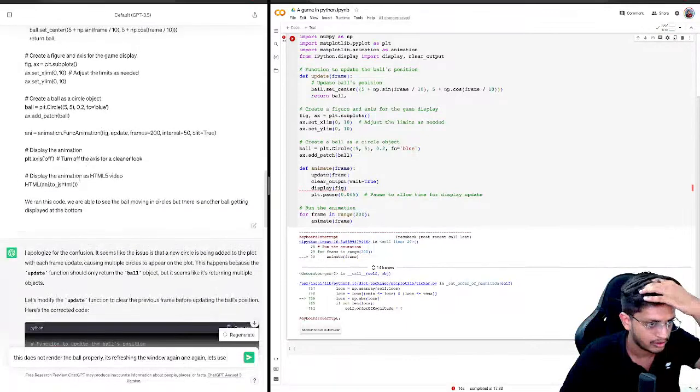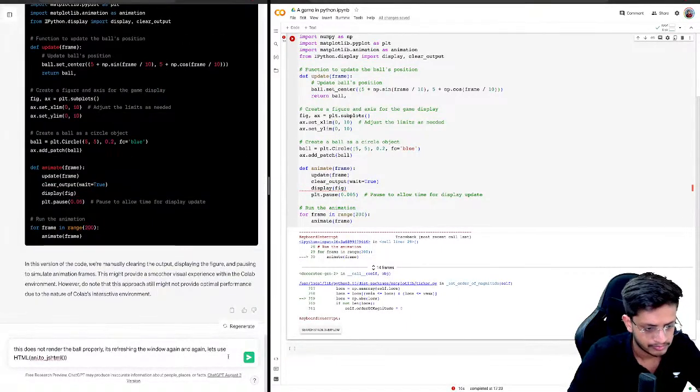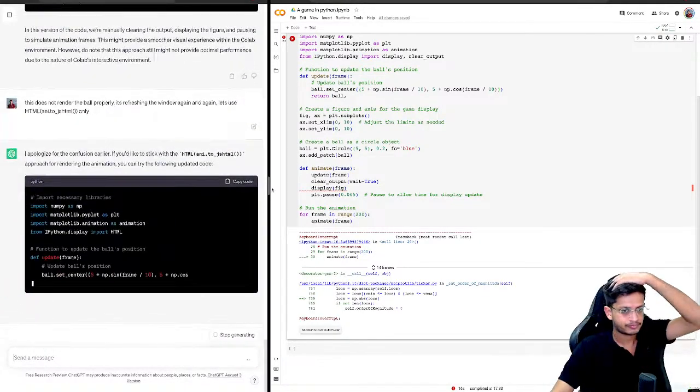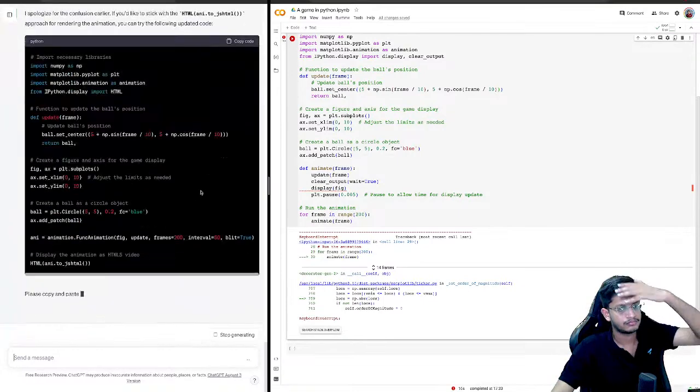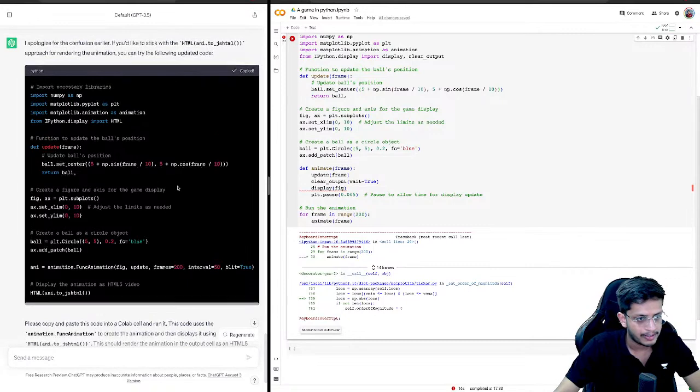What was the code? HTML5 window. Cool. So I'll again copy it.